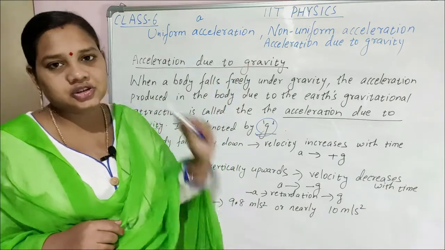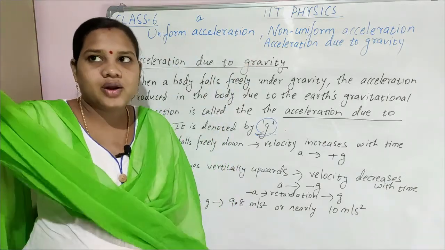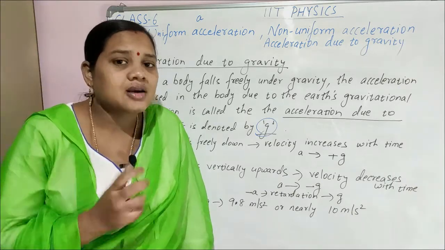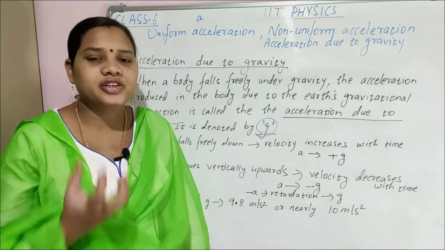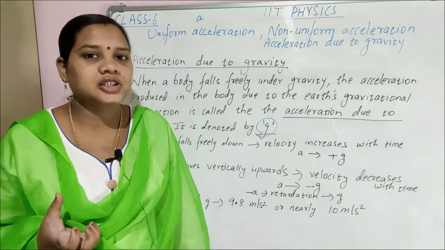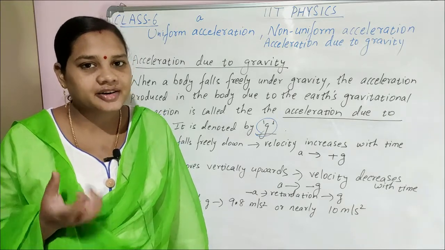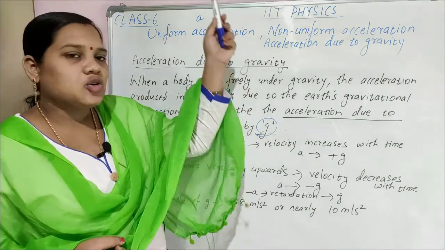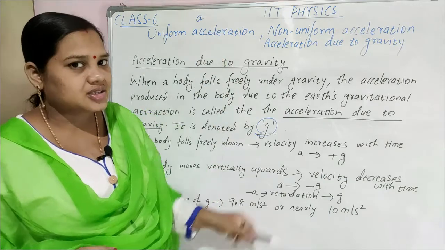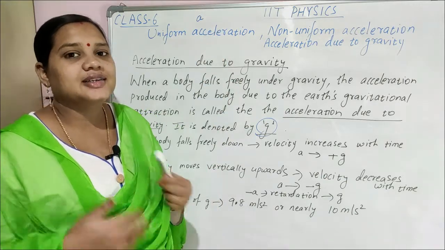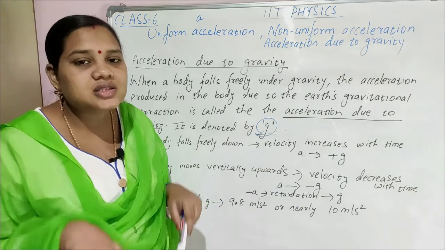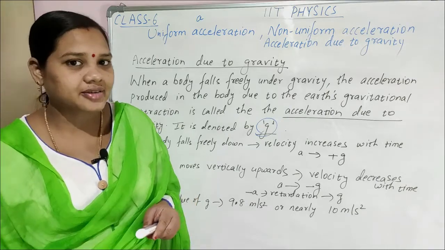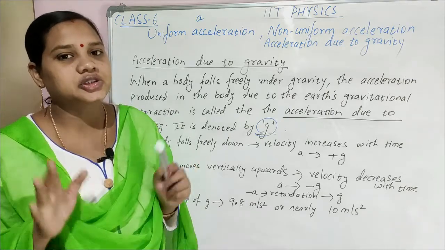Next, acceleration due to gravity. Whenever you take one body and leave it, it falls down only, not going up. The reason is Earth's gravity. Earth attracts everything towards it. That is called Earth's gravitational attraction, because of which the body is coming towards Earth. Whenever a body falls freely downwards, its velocity continuously increases with time. So the acceleration produced due to Earth's gravitational attraction is known as acceleration due to gravity.